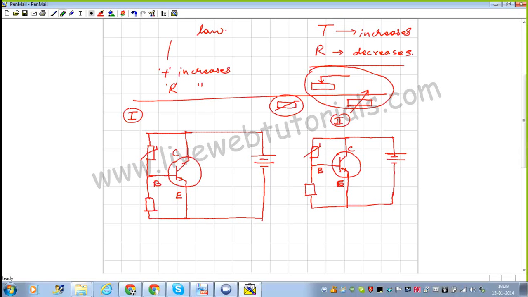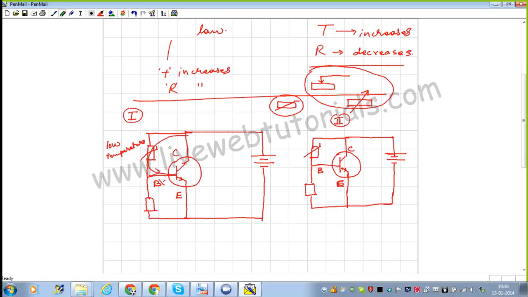Let us say in the first case there is low temperature. When there is low temperature, what can you say about the resistance of the thermistor? The resistance is large, so there will be no current through the base through this path.